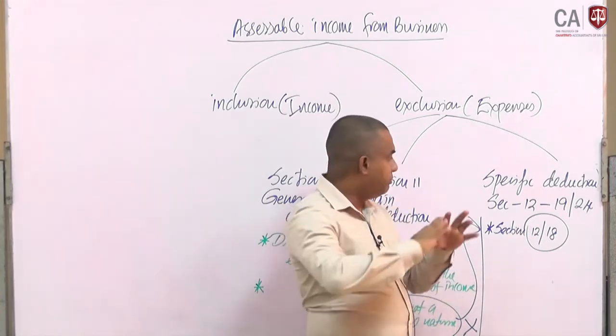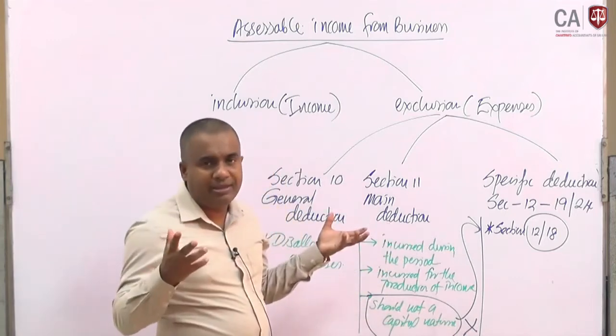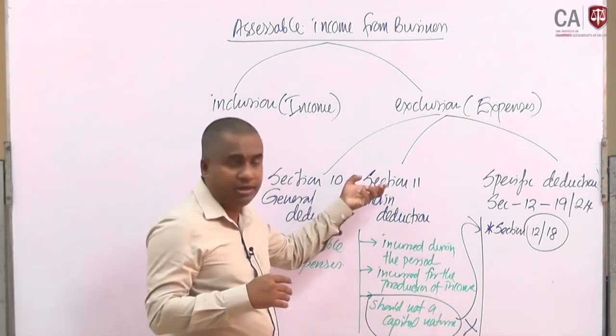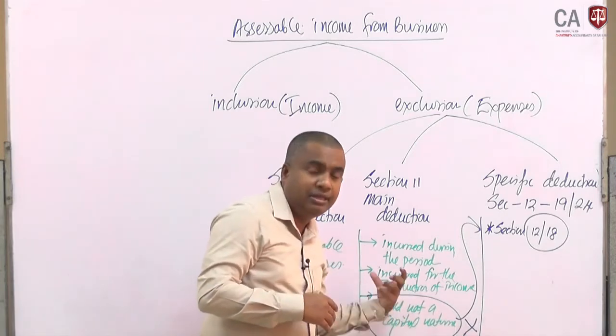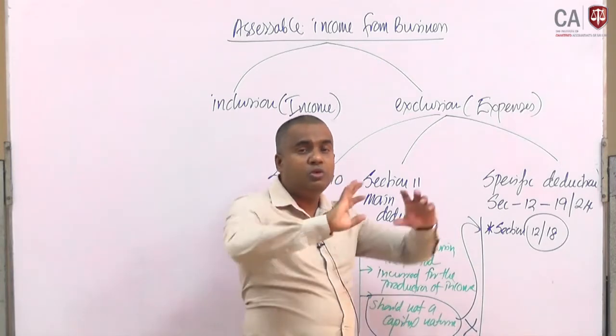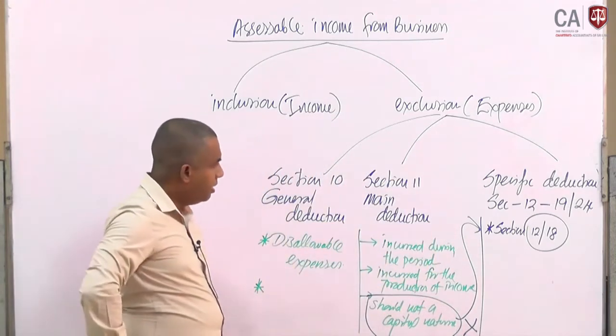But if there is no section 12 and 18, what would be the application? Under section 11, right? Then there would be restrictions, and it is not allowed as a deduction. Why? Those are capital nature expenses, right?